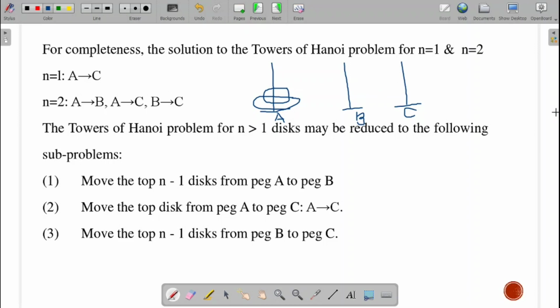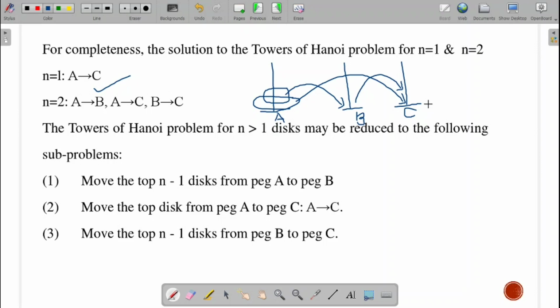Now I need to make the moves. How can I make the moves? First, the disk will move from A to B. That is my first move. The next move will be from A to C. The next move will be from B to C. If you observe carefully, for the n minus 1 disks, we make the move from A to B using C as an auxiliary point.